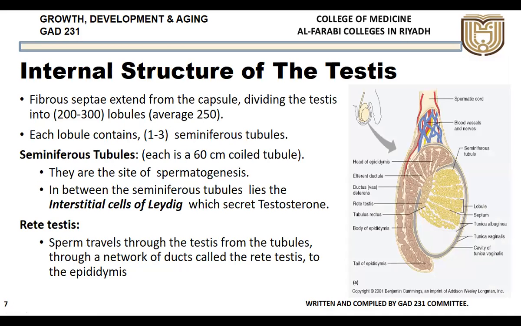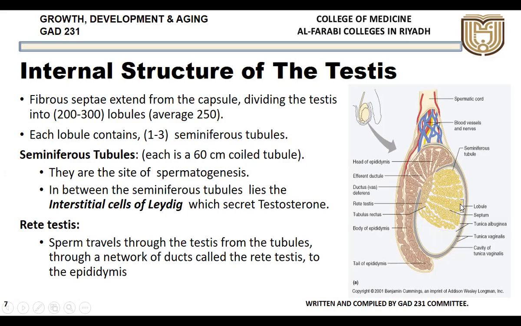Now, if we study the cut section of the internal structure of the testis, this is how it is seen. It has fibrous septa extending from the capsule. Outside there is a capsule, and from there are extensions called septa. These septa divide the testis into 200 to 300 lobules. Usually we take the average as 250 lobules.